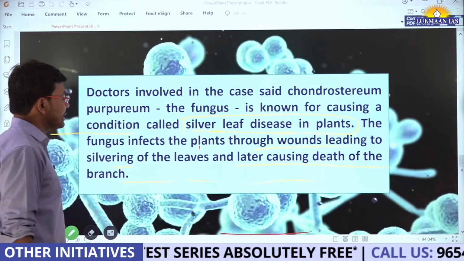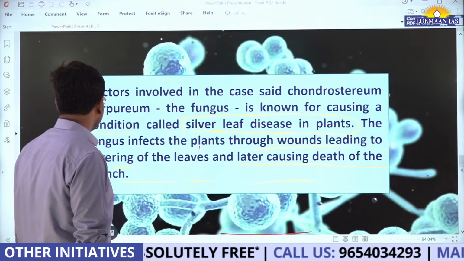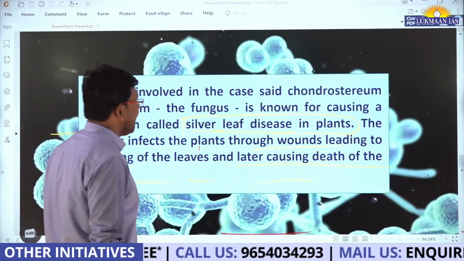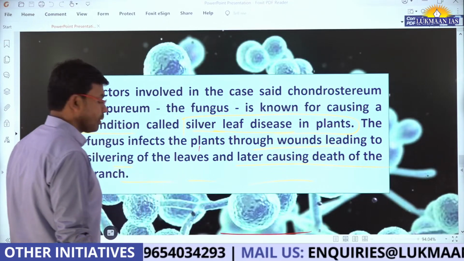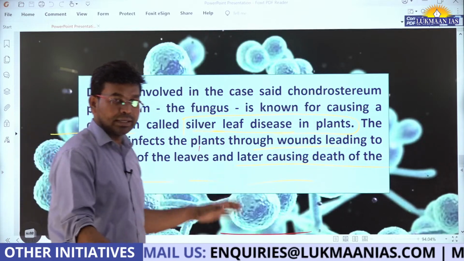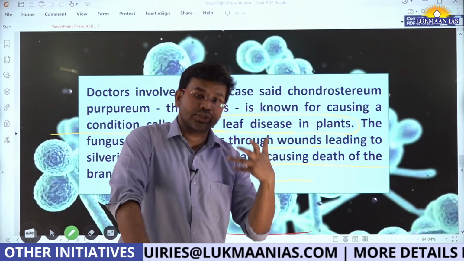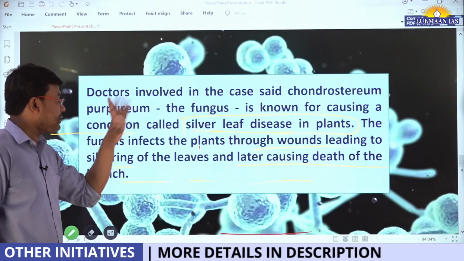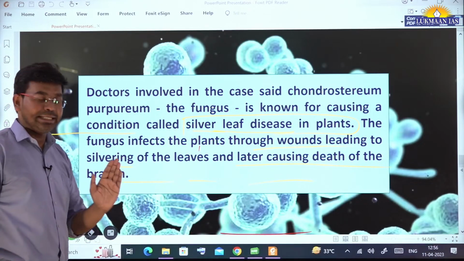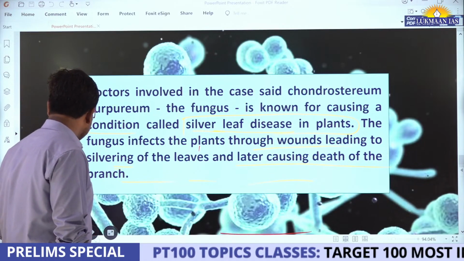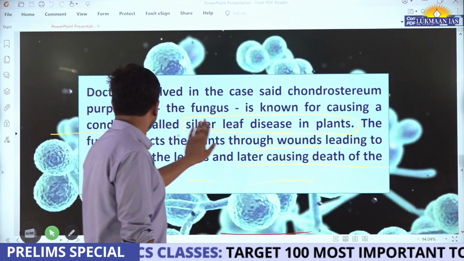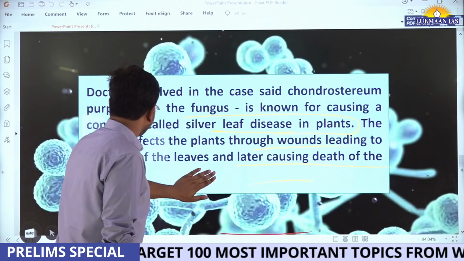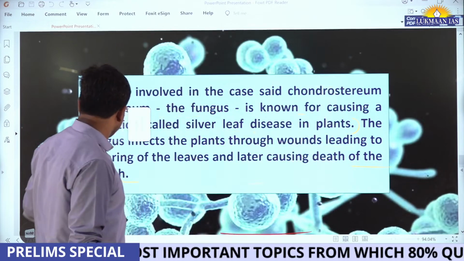The fungus infects the plants through wounds, leading to silvering of the leaves and later causing death of the branch. So this particular fungus actually leads to death of the branch of a plant wherever it affects. The name of the disease in plants is known as silver leaf disease. So with this, let us understand a little more on this topic. Let us do one thing.